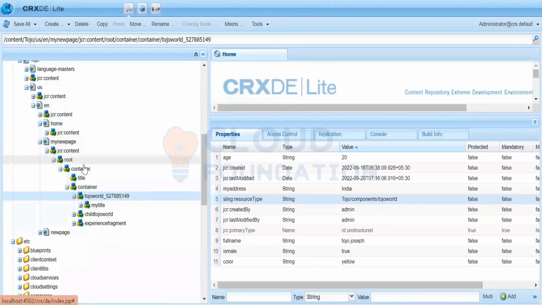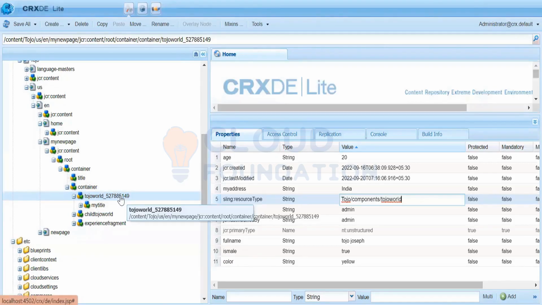Below that, it has many nodes. Let me render these as well. Once it goes and sees there is a node with this name, which is rendered using this component, it will check whether it is available or not. It will say no, it is not available. The page will fail its execution. The HTML will be available for this page.